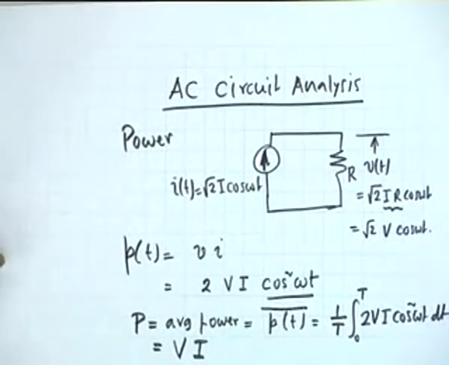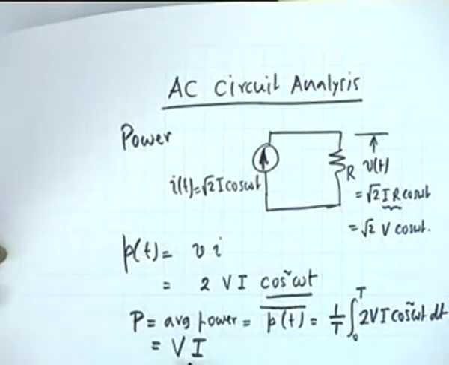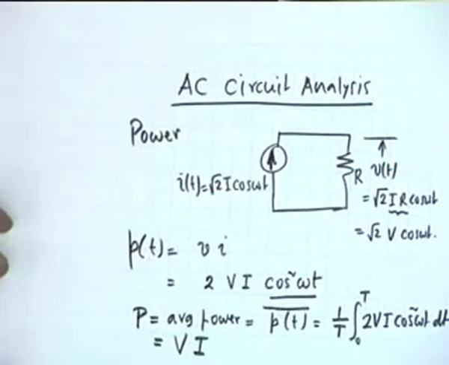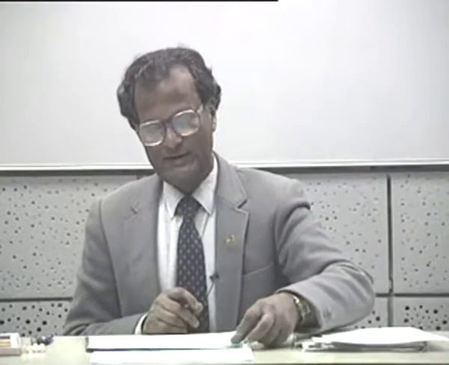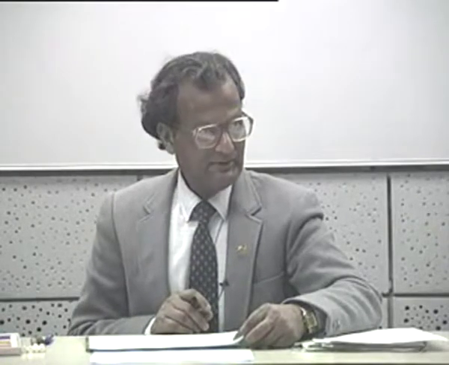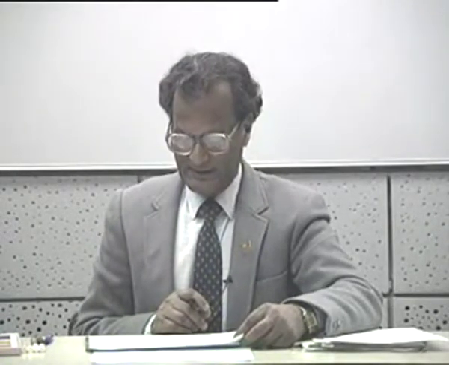And you know the unit for this is watt, VI, volts into amperes. Therefore in an AC circuit with a resistance, where the current and voltage amplitudes are root 2 V and root 2 I, the average power dissipated in the circuit is the product of the root mean squared values of voltage and current.